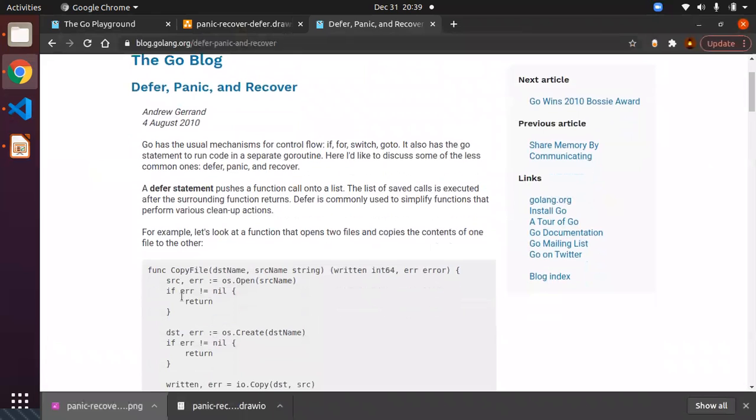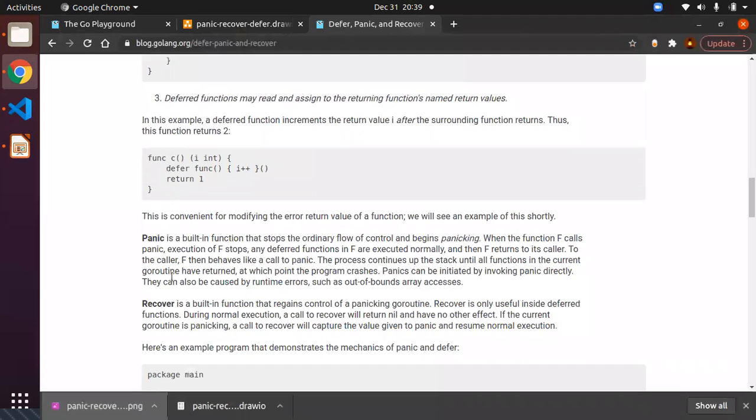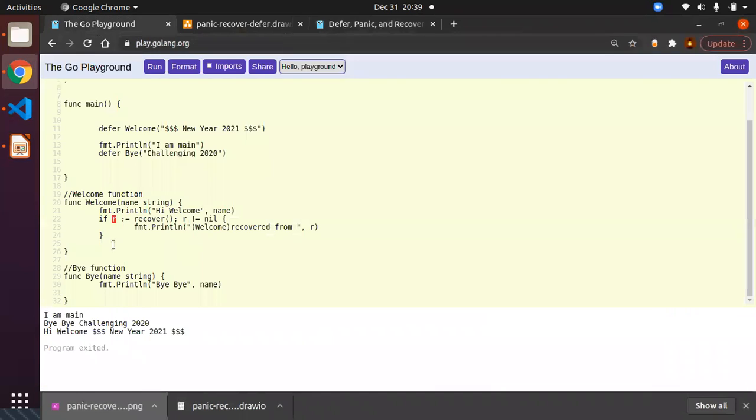Here you can see it has a detailed explanation about the defer statement, and as you go further, the panic and recover, all those things are available. But however, basically we will understand.